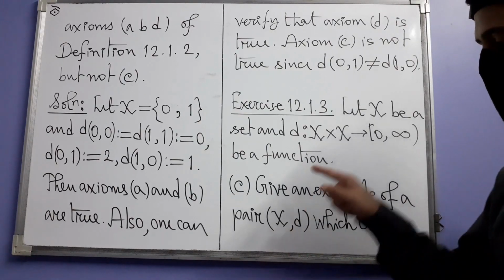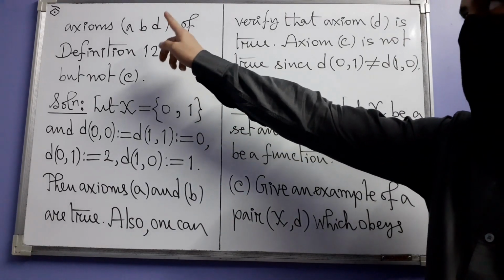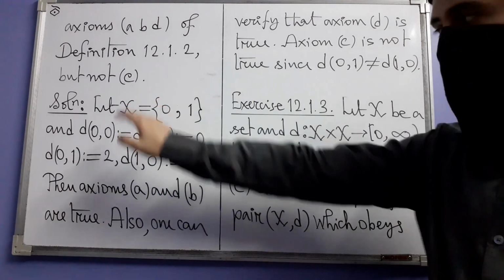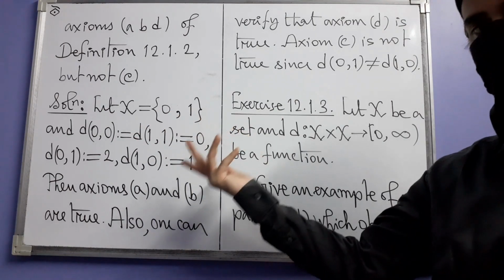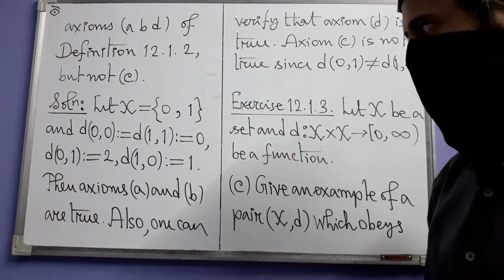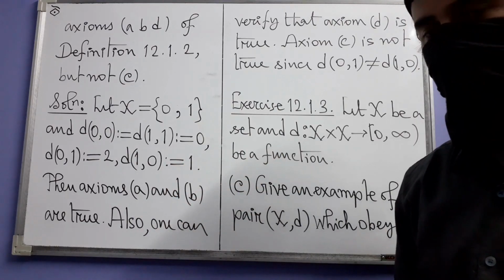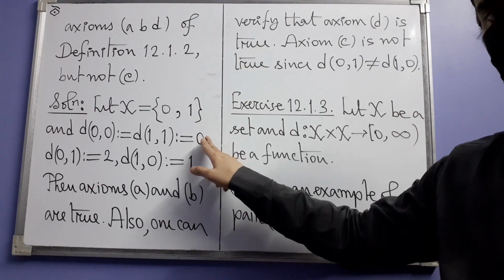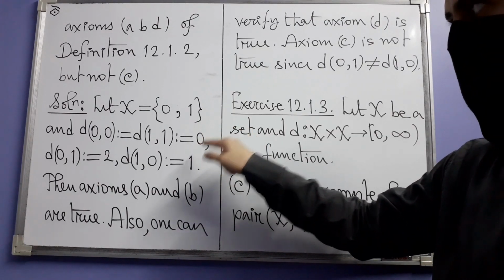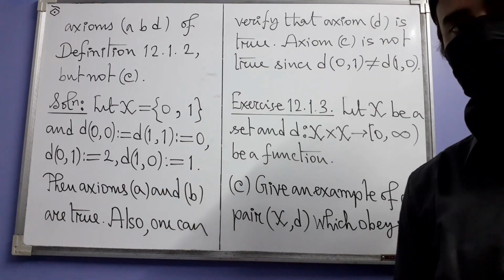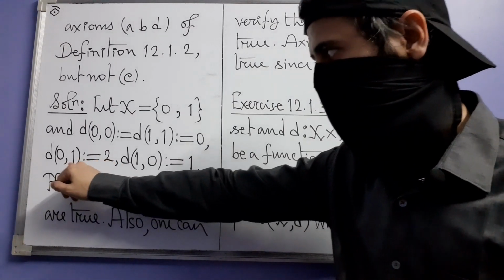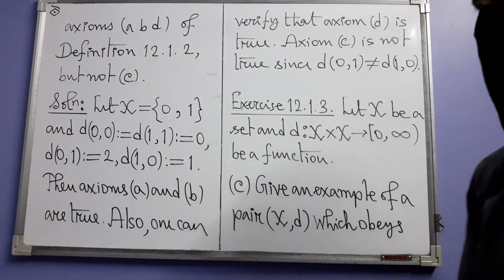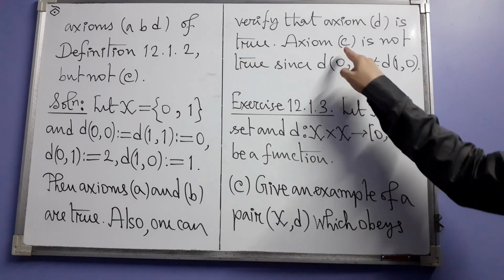In part C, again another such pair, but this time axioms A, B and D have to be true, not C. So symmetry should fail now. Our set is the same as the previous part, consisting of 0 and 1, but we define the function differently. d of 0, 0 and 1, 1 are both defined to be equal to 0. So this immediately tells us that axiom A is true. Next, additionally, d of 0, 1 is defined to be 2 and d of 1, 0 is defined to be equal to 1. So that tells us that axiom C is not true.